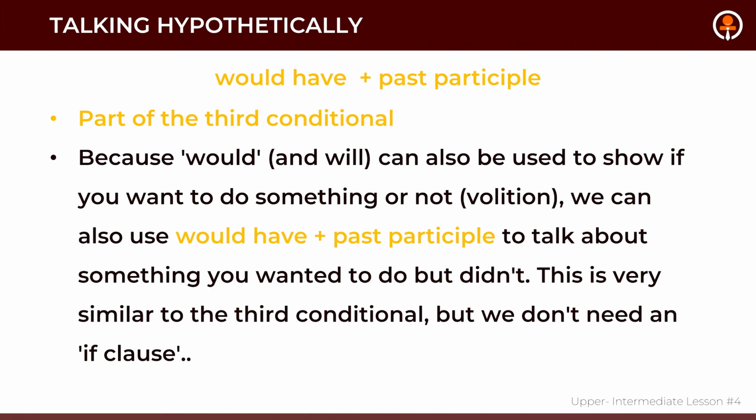And we can also use would have when we are talking hypothetically. So in this case, it is directly part of the third conditional clause. And also because would and will can also be used to show if you want to do something or not. We can also use would have plus past participle to talk about something you wanted to do but didn't. So this one is very similar to the third conditional, but we do not need an if clause.